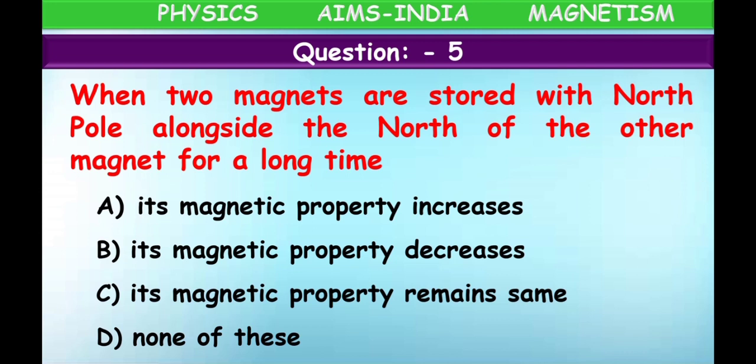If we keep same pole, due to repulsion they will decrease their magnetic property. So what is the answer, children? B option. Magnetic property will decrease. Why? Because of repulsion.